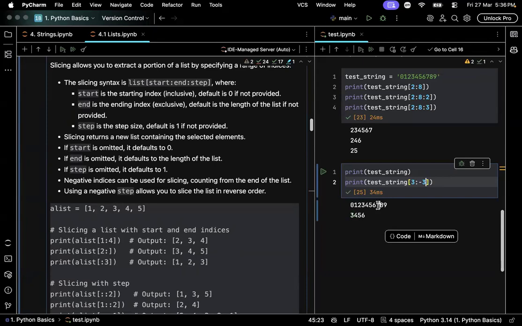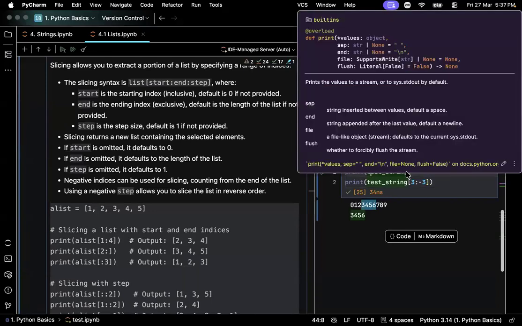Here 7 is minus 3 and positive 3 is 3. So 3, 4, 5, 6, and 7. But false, because slicing will not retrieve the final element, right? So minus 3 will not be given and we will only get 3, 4, 5, and 6. Imagine walking from the start and walking from the back and retrieving only the part that overlaps.